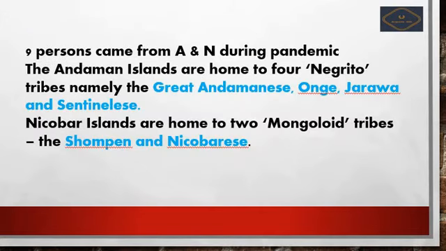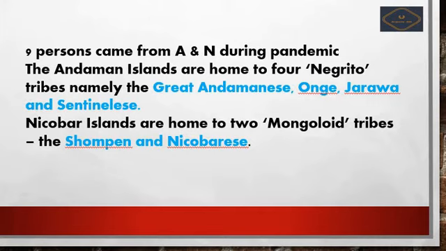Next we see Andaman and Nicobar. This is in news because 9 persons from Andaman and Nicobar came to New Delhi, and due to that the security has been raised near the Andaman and Nicobar. The purpose of their visit is not the concern, but the persons who came to New Delhi were affected with corona positive cases. That's why the security has been raised in the Andaman and Nicobar. It is under national security.